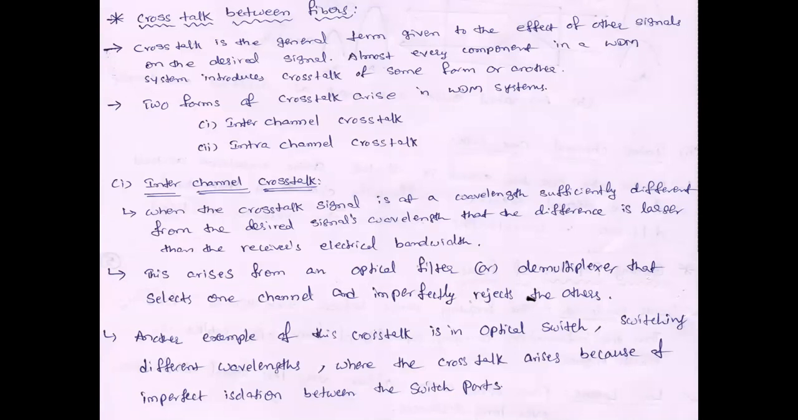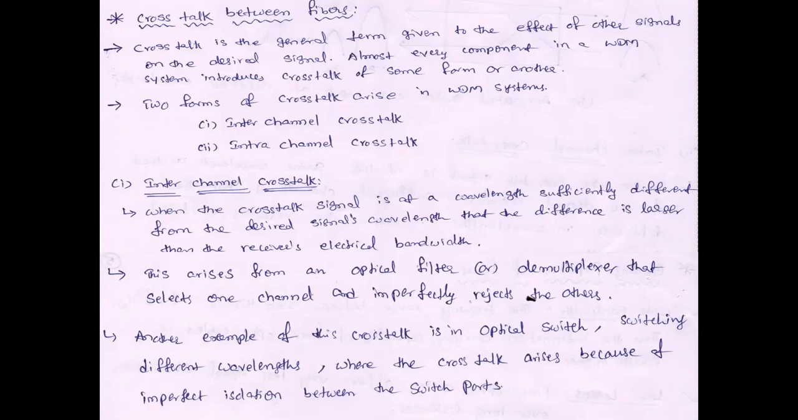There are two forms of crosstalk that arise in WDM systems. WDM is wavelength division multiplexing, that is, multiplexing of two or three signals, where we get crosstalk. There are two types of crosstalk. The first one is inter-channel crosstalk. The second one is intra-channel crosstalk. Inter-channel crosstalk involves both a desired signal and another signal. The desired signal is the original signal to be transmitted from one end to another. The other signal is a noise signal. Added together, we get a noisy output, and this is called crosstalk.